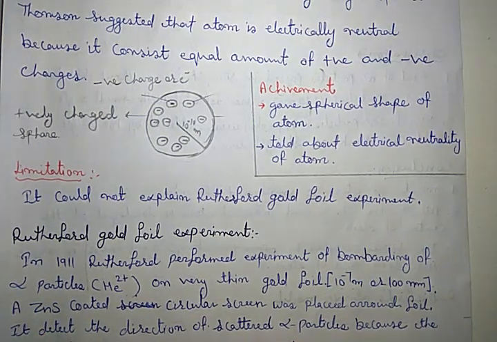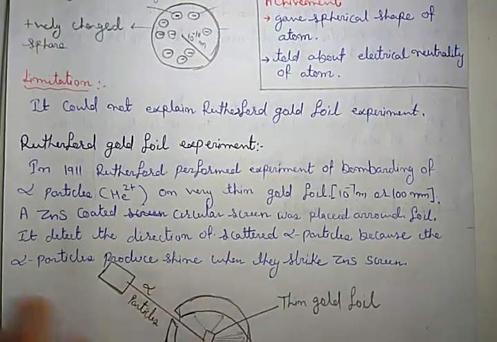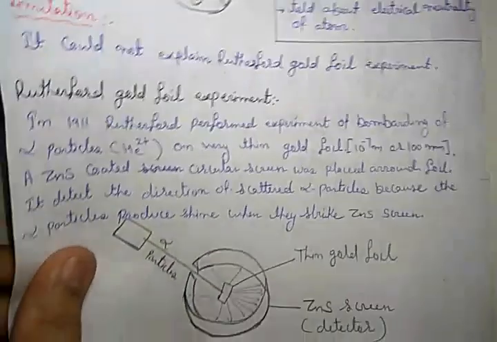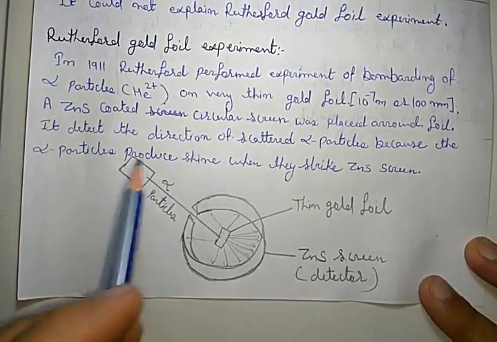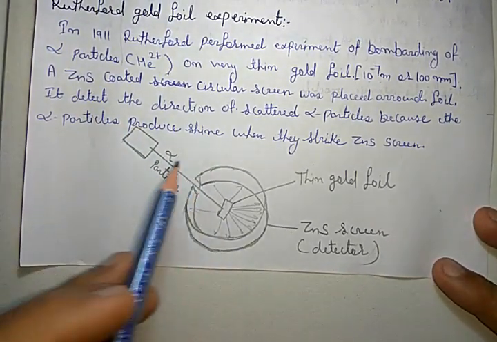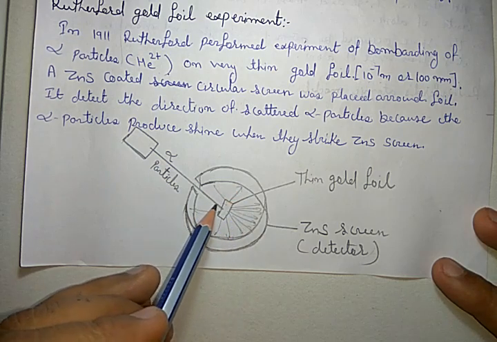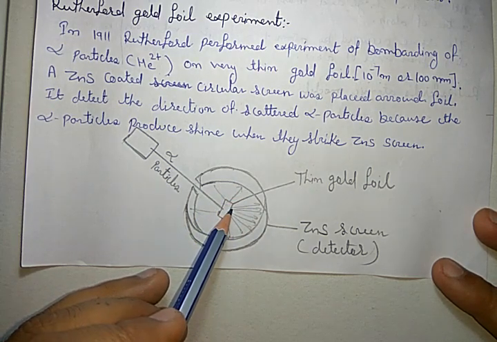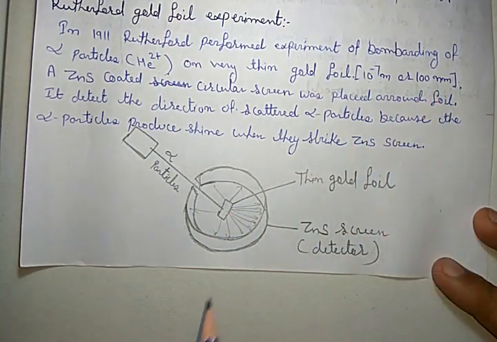A zinc sulfide coated screen. Firstly, let us discuss the diagram. Again, I am repeating. Rutherford performed an experiment of bombardment of alpha particles on a very thin gold foil, which is only 10 to the power minus 7 meter or 1000 nanometer thick.